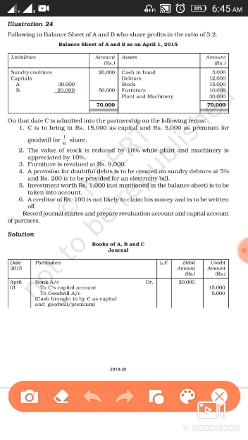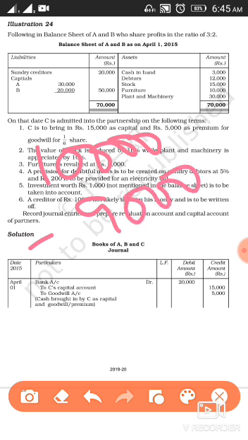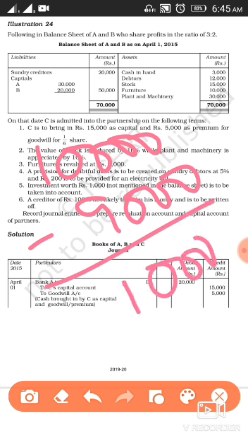So from 10 to 9 it will be a decrease in the value of the asset, and it will be of 1,000 rupees. How? Because in the old books we are showing it at 10,000. Now we have to show it at 9,000. So there will be a decrease. Clear? So there will be a decrease in the value of furniture by 1,000 rupees.